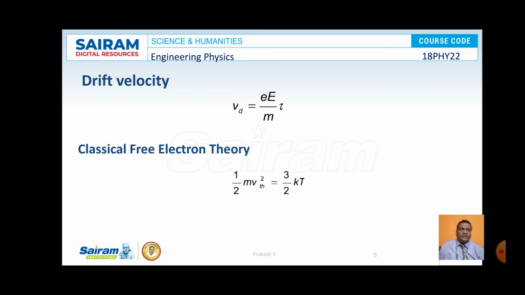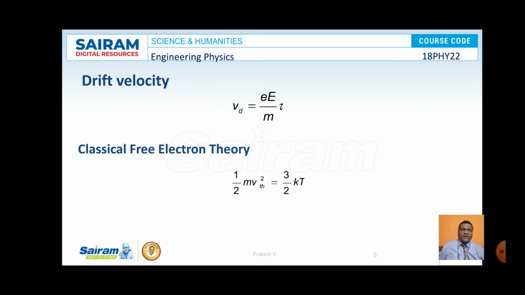And the drift velocity Vd is given by the equation e into E by m into tau, that is e E tau by m, where e is the charge on the electron, capital E is the strength of the applied field, tau is the relaxation time, that is mean collision time, and m is the mass of the electron.